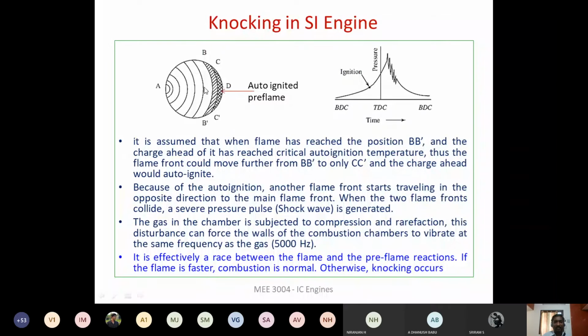So when these two collide, then a shock wave is going to be generated, right? So a shock wave is going to be generated. Sir? Yes. Can you again explain what happens between B and C?